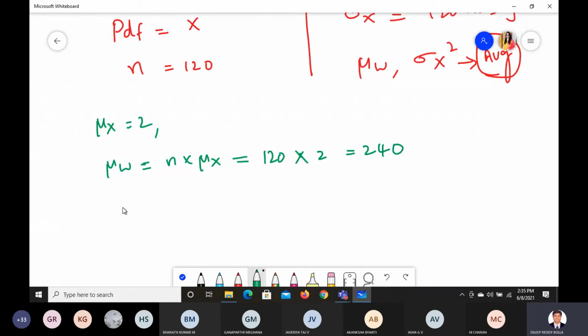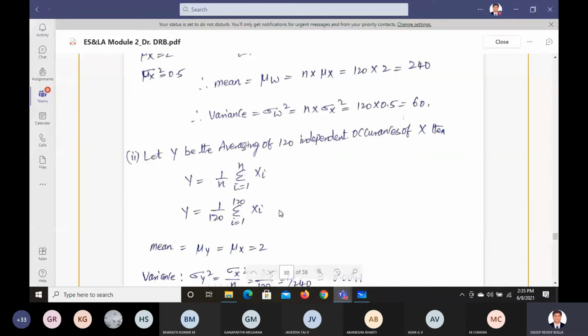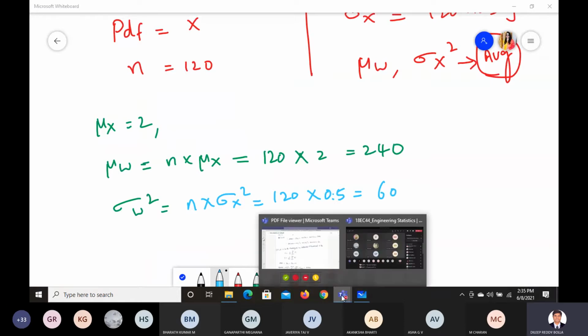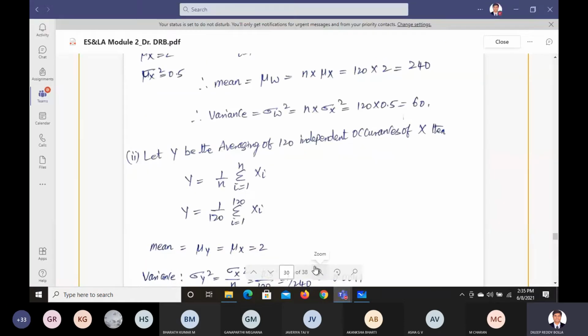The n value we know is 120, and sigma x square is 0.5. So 0.5 into 120 is 60, correct? So it's 60. Is it clear? That's the first part.